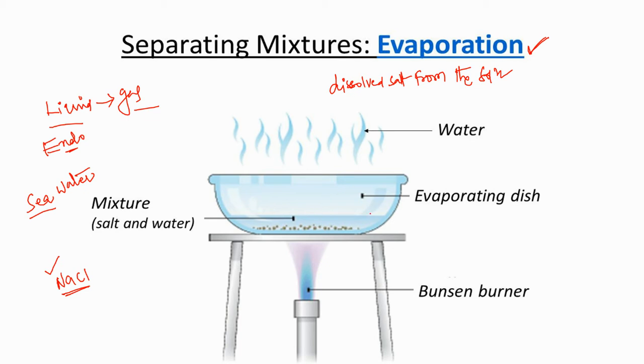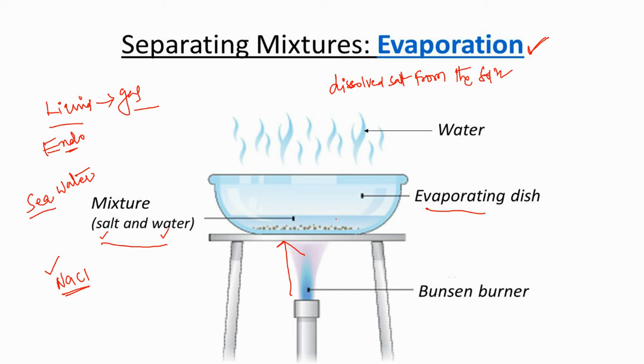You can observe the diagram on the screen. I have taken an evaporating dish, and in that dish I have taken salt solution. Salt solution is a homogeneous mixture that contains salt and water. When I heat the salt solution, immediately the water starts evaporating. It means we are giving heat energy to the evaporating dish. In the evaporating dish, salt solution is there.